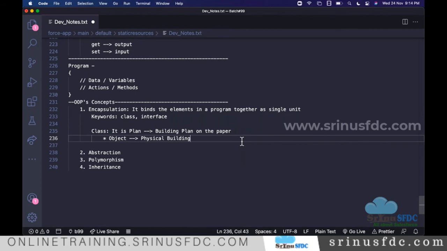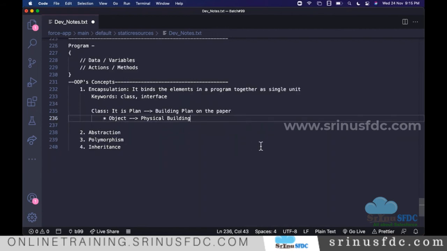Once we have the building, automatically nothing will happen, right? Someone will go and use the building. If you don't instruct anything, nothing will happen. If you want to open the door, we need to instruct it. If you want to operate the lift, you need to press a button, it will stop, and you can use that, right? Until you use it, nothing will happen.